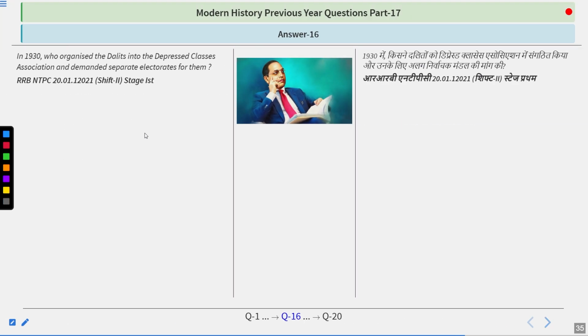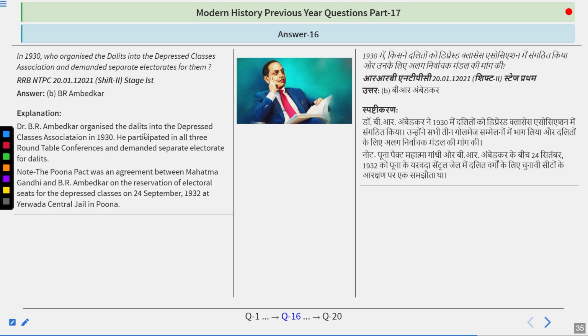And the answer is quite simple, because the answer is Bhimrao Ambedkar. Dr. Bhimrao Ambedkar organized the Dalits into the Depressed Classes Association in 1930. He participated in all three Roundtable Conferences and demanded a separate electorate for Dalits.